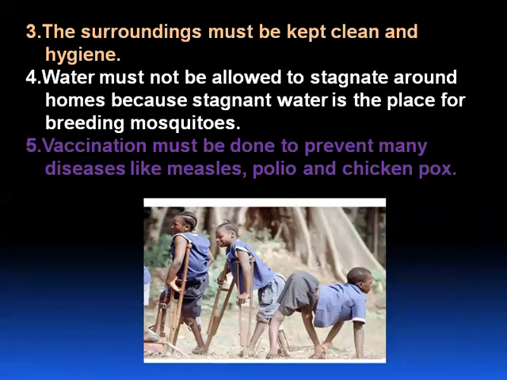Water must not be allowed to stagnate around homes because stagnant water is the place for breeding mosquitoes. Wherever stagnant water remains, mosquitoes will breed and develop. Vaccination must be done to prevent many diseases like measles, polio, and chickenpox. Is it clear? You can see the picture, children. To avoid measles, polio, and chickenpox, vaccination should be given in childhood.